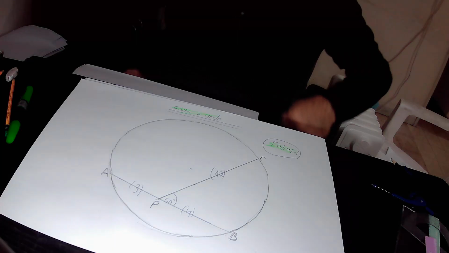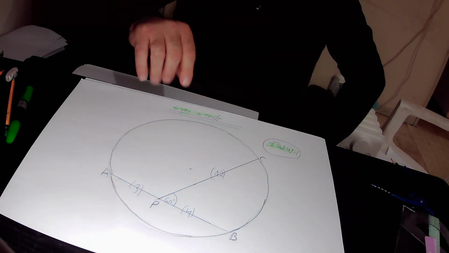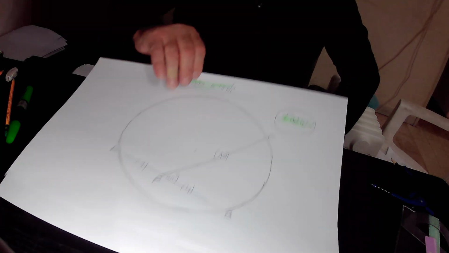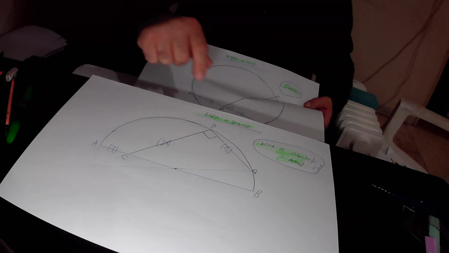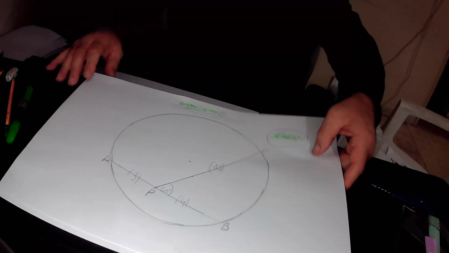And now in this lecture we'll answer two questions. In the first question, we'll find out the radius of this circle. And in the second question, we'll find out the area of this semicircle APQB. So we'll start with the first question.